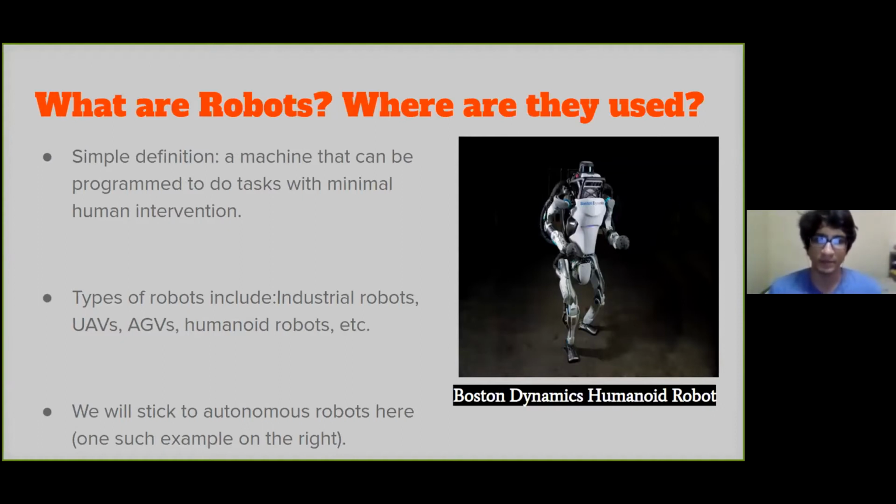Some examples of robots include industrial robots, UAVs, AGVs, which are your autonomous ground vehicles, and humanoid robots as well. There is a distinction to be made between autonomous robots and industrial robots, which I think is not well known, but we'll get into that in the next slide.